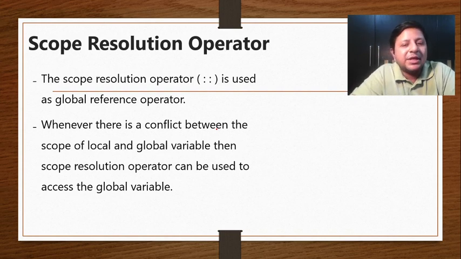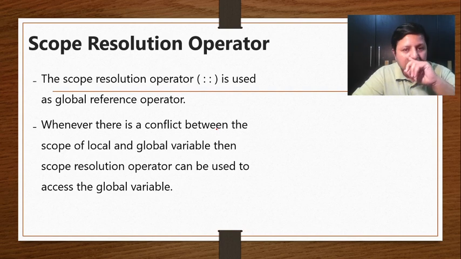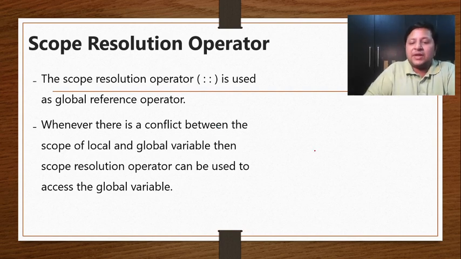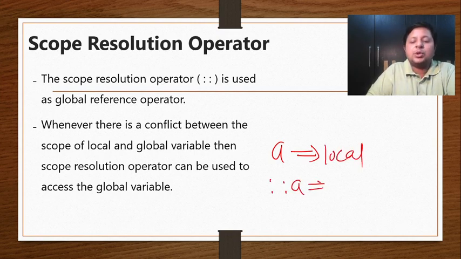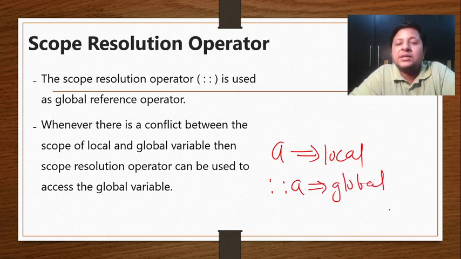Again, this will be more significant in the function chapter, where we will learn concepts like scope of a variable, global variable, local variable, and how we have a conflict between the scope, and then you will realize how to use this scope resolution. Currently, just as an example, if only A, variable A, is accessing the local copy, then scope resolution A will surely access the global copy. That is the basic concept of the scope resolution operator.